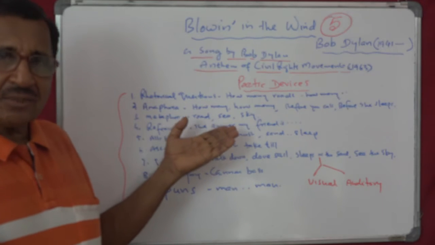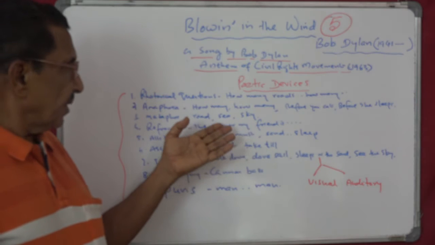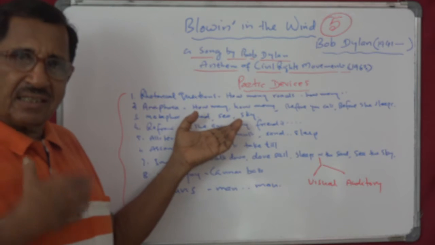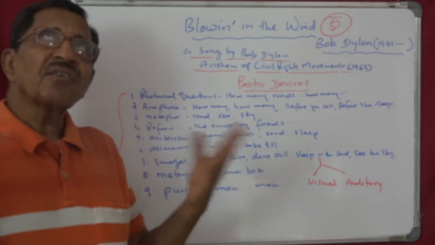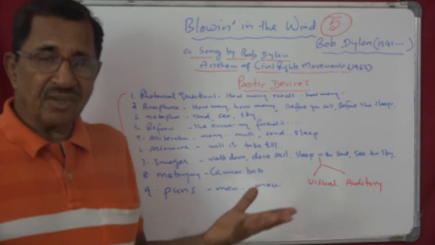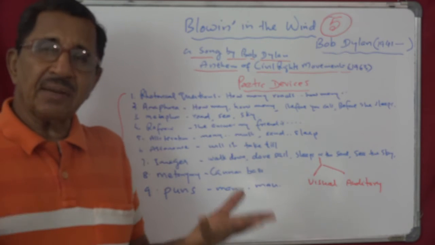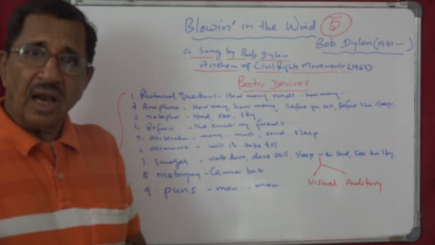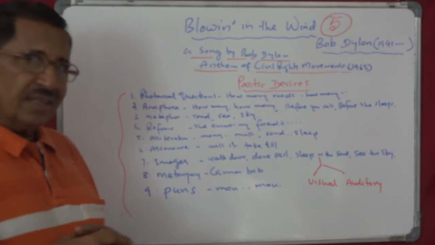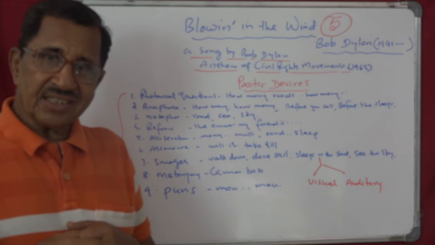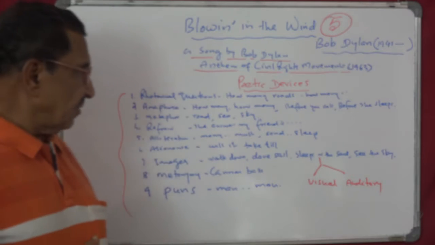Road, it stands for experiences in life. Sea, that is long distances. And then sky, freedom, unlimited freedom. So instead of saying unlimited freedom is like the sky, or traveling long distances is like crossing the sea,